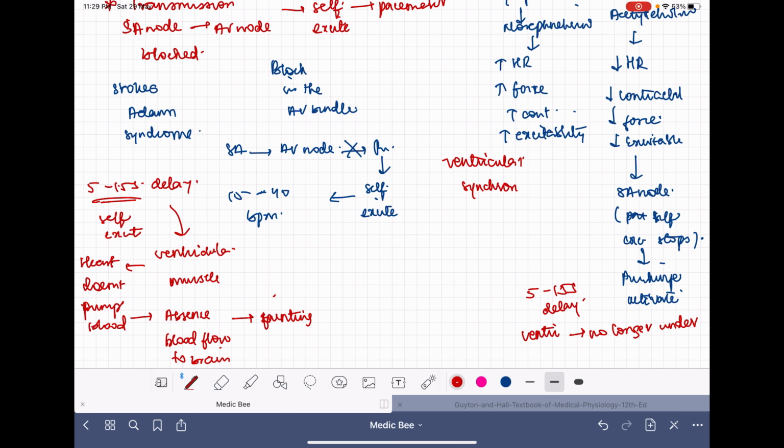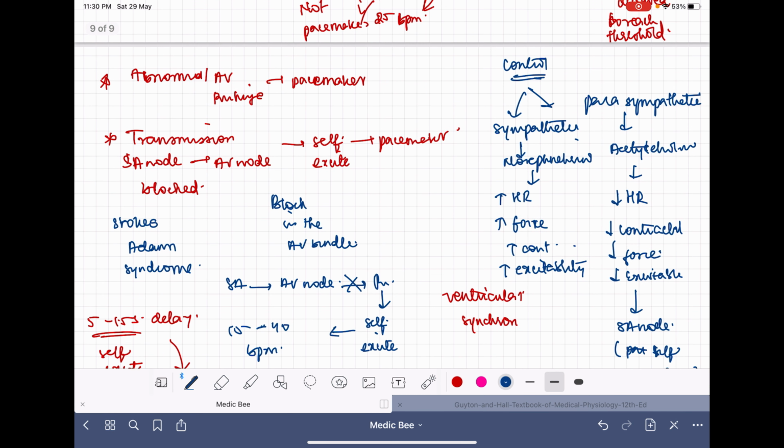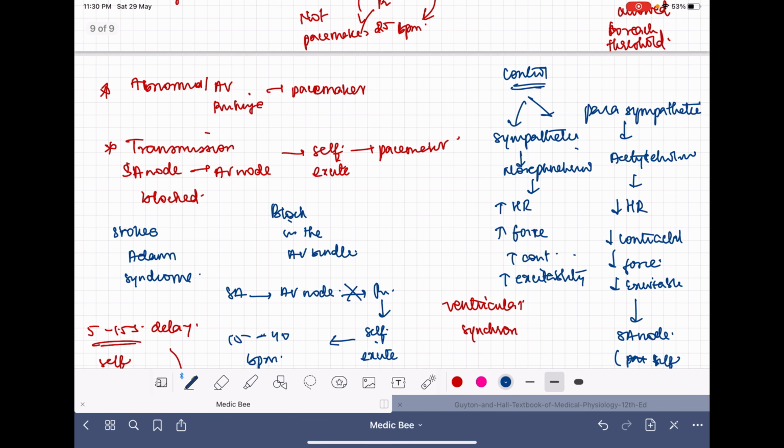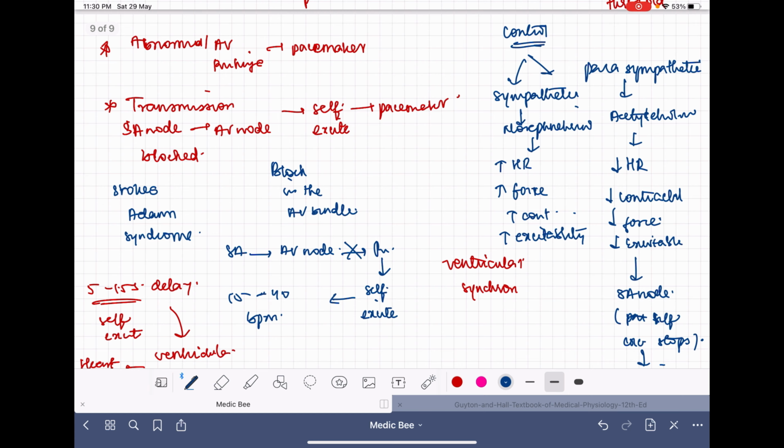So this is what is called ventricular escape. The ventricle has escaped from the influence of the SA node. But on the other hand, sympathetic will increase the cardiac rhythm and conduction. The conduction rate increases, the heart rate increases, the excitability increases, and all those increases.